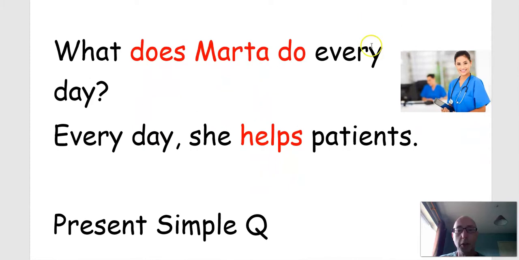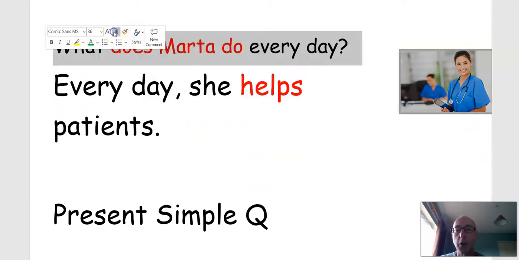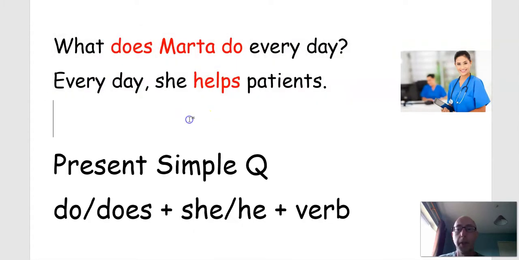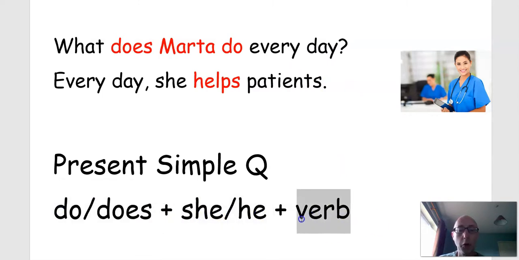What does Martha do every day? So here we're using does. What does she do? Every day she helps patients. So the present simple question, this question that we use for talking about every day, usually, normally, we need do or does, he or she, and then the verb, just the normal verb. Do or go or eat or help, no S, no ing, no nothing.